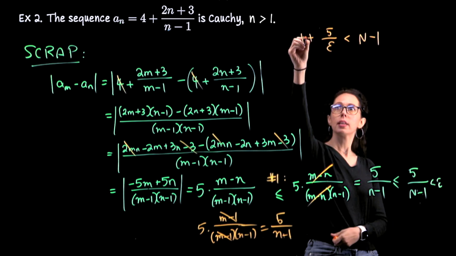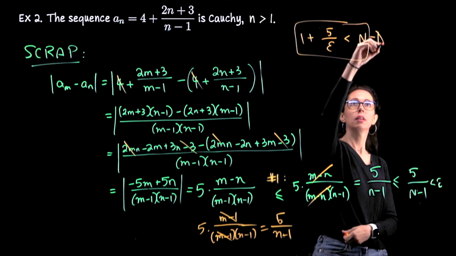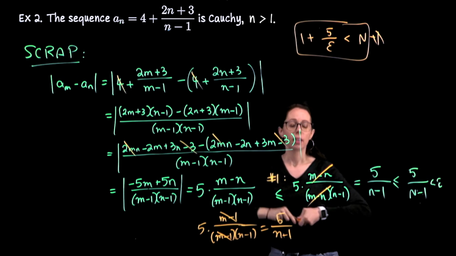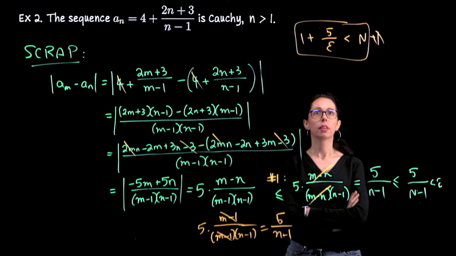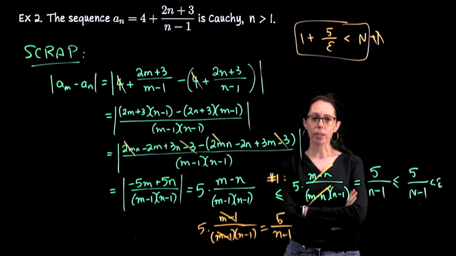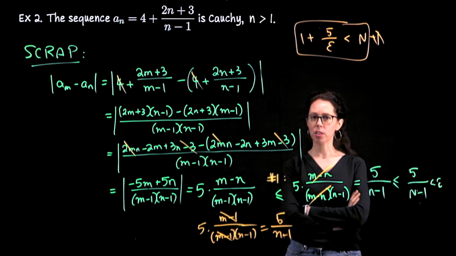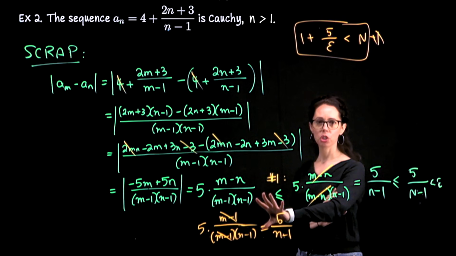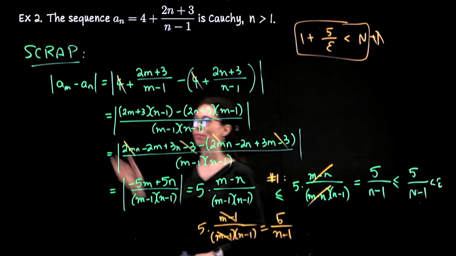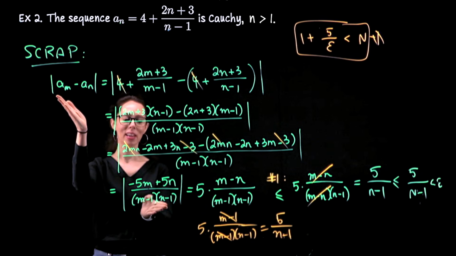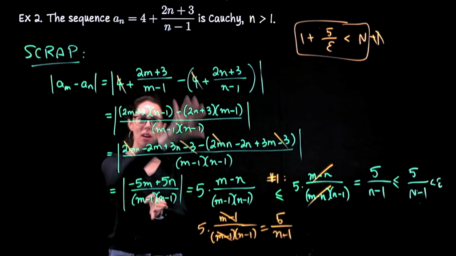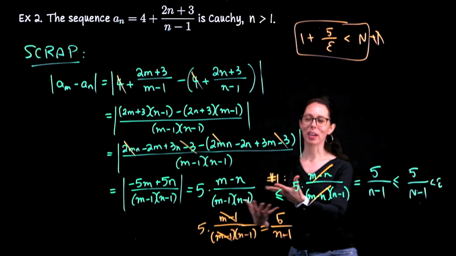So 1 plus 5 over epsilon will be our lower bound for the threshold capital N. So we've solved for a threshold that will work for our given choice of epsilon. When I write up the proof in just a moment, because this computation is so huge, I'm going to go from here to here. I'm not going to write this all again, because you'd just be watching me write out the same thing I already wrote down.